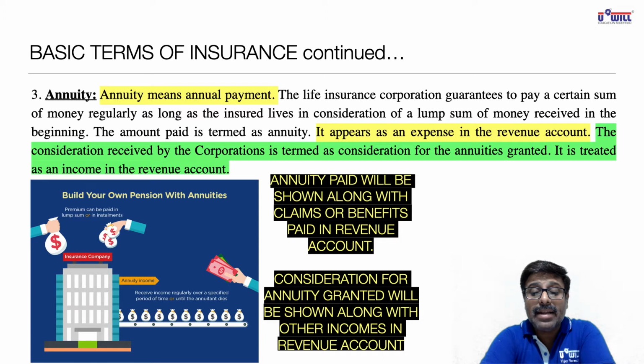Again, I have highlighted that annuity paid will be shown along with claims or benefits paid in revenue account. Write down this in the next paragraph. Particularly when you show it as an expense, where would you show it as an expense? You will show it along with claims or benefit paid in revenue account. Write it down, it will help us to understand the formats later on. And consideration for annuity granted will be shown along with other incomes in revenue account. Write down this also.